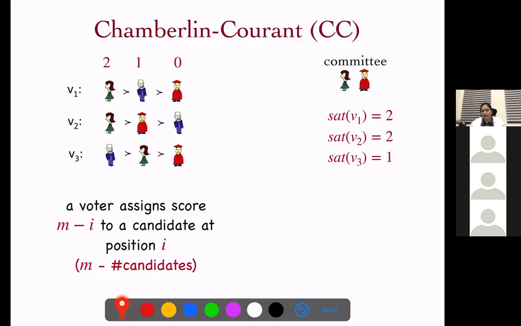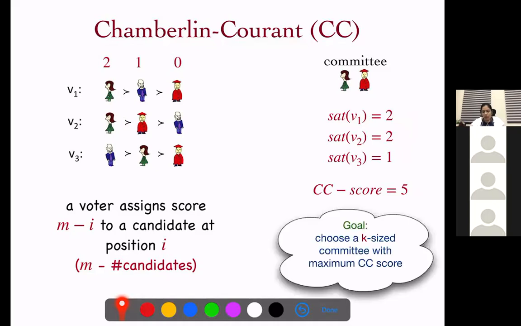So similarly, we compute the satisfaction of all the voters. And again, the CC score is the summation of the satisfaction of all the voters. So in this example, CC score is 2 plus 2 plus 1, which is 5. And here the goal is to choose a k-sized committee with maximum CC score. And this problem is known to be NP-hard.